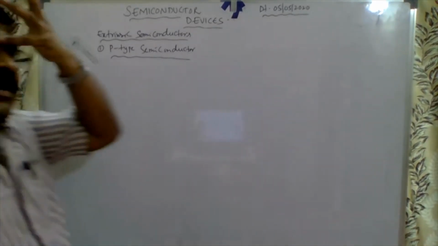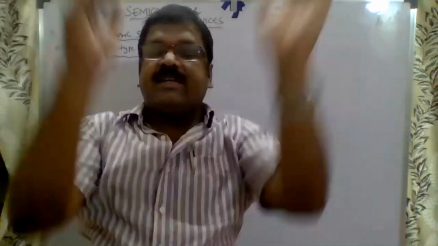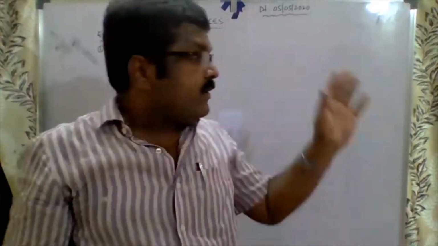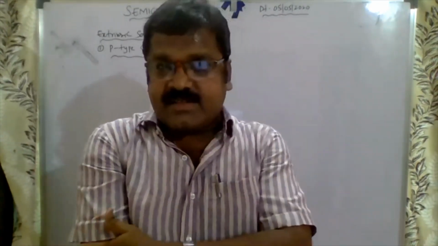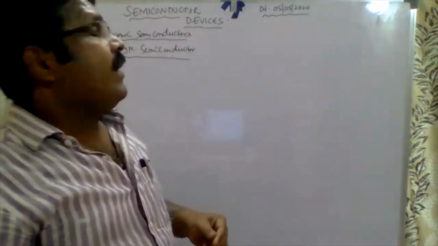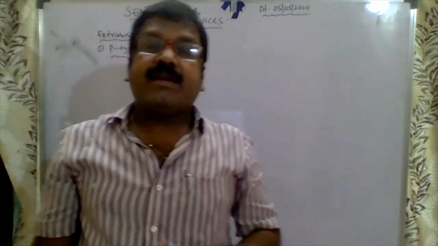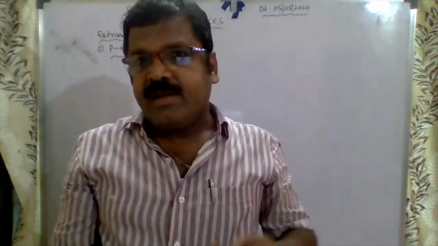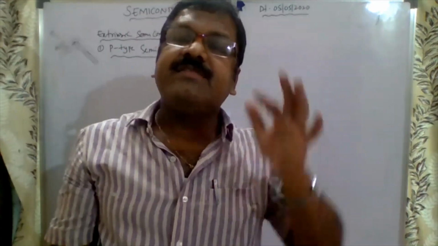I repeat once again. Yesterday we started the new lesson, semiconductor devices. Matter exists in three states: solids, liquids and gases. On the basis of electrical properties, solids divide into three types: conductors, insulators, semiconductors.